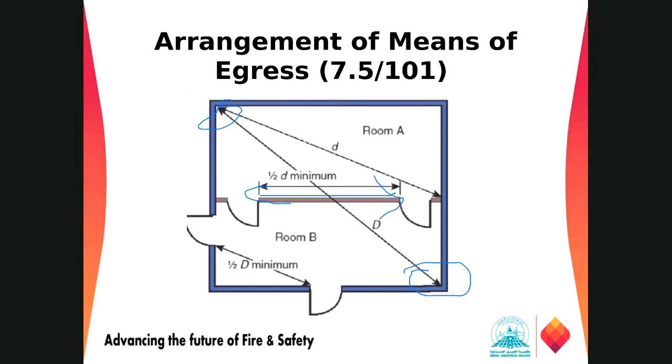This is 1, this is 2. If D is 50 meters, this should be 25 meters. And here it will also follow the same half D requirement. From here to here, we have one diagonal in these areas.